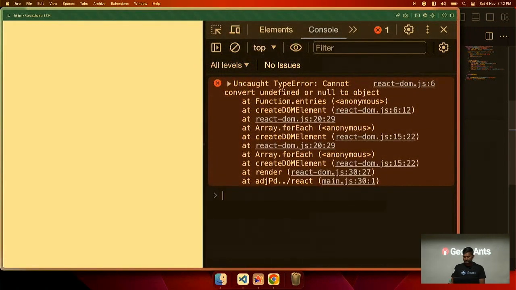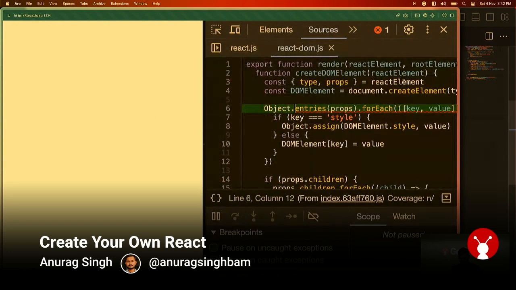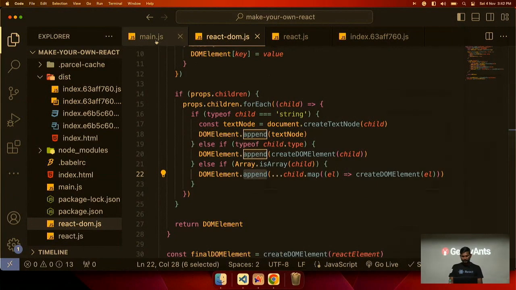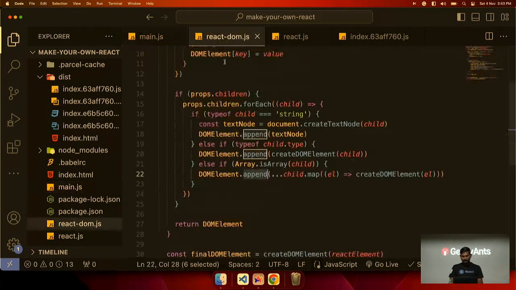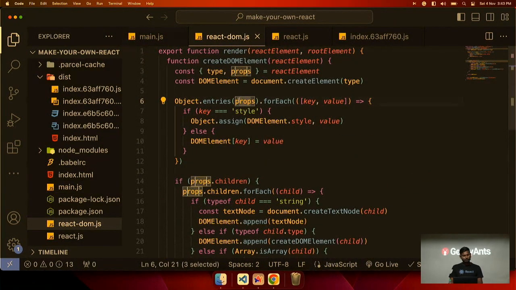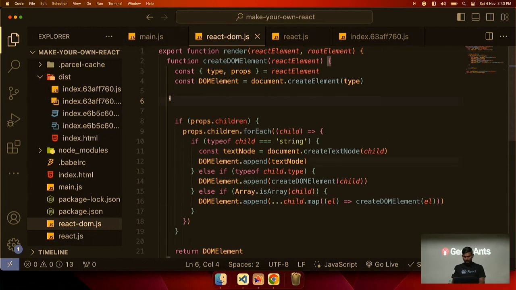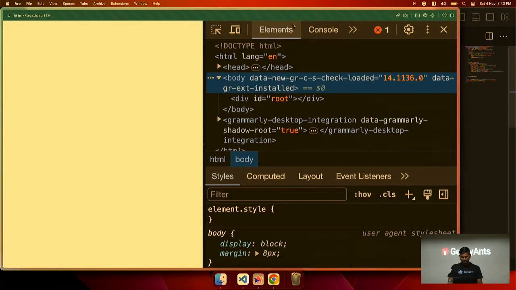If we refresh it, it is giving an error: cannot convert undefined or null to object, line number 6. So for something, this prop is null. Let me check. Here we have not passed any prop, that is why the prop is null. And we are trying to loop over the prop, but prop is null. So we will put one if condition: if props is there, then only try to loop it. Otherwise, don't.